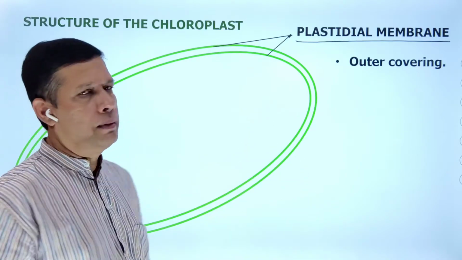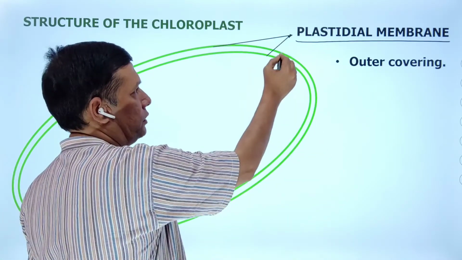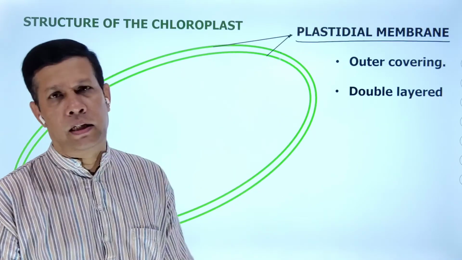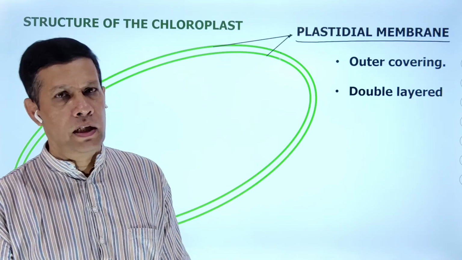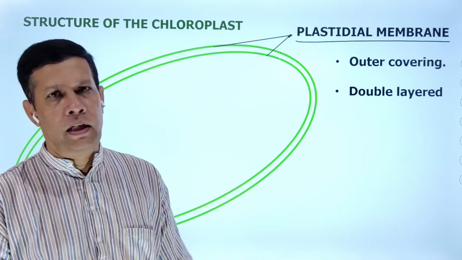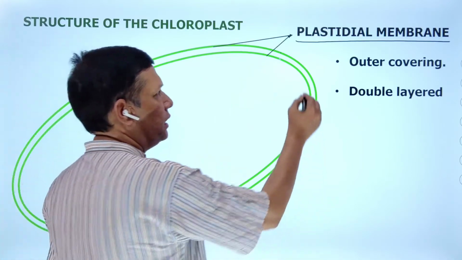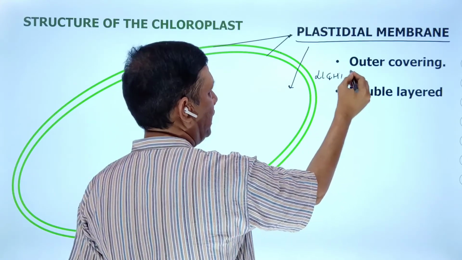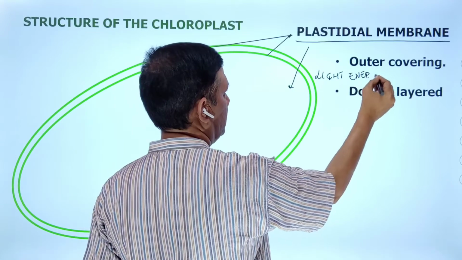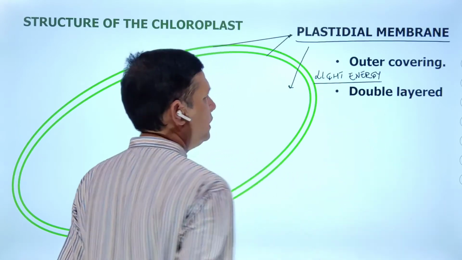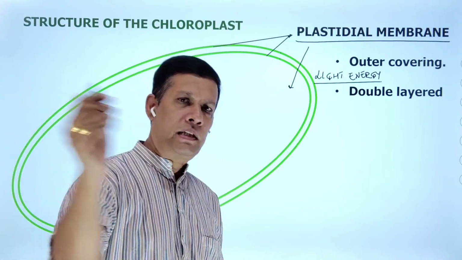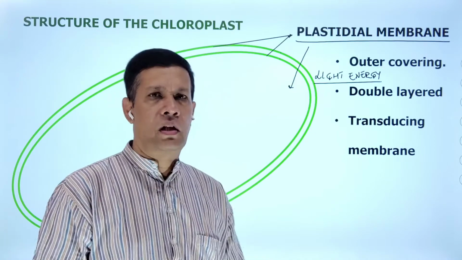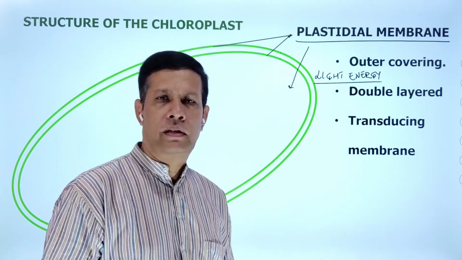Now when you see this plastidial membrane, how many layers are present? Two layers, double layered. When we observe these two layers, a very important point: these two layers are involved in the transfer of light energy, the passage of light energy into the chloroplast. Because of this reason, these are called transducing membranes.